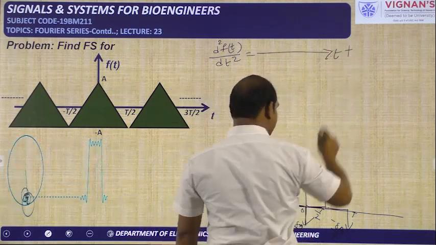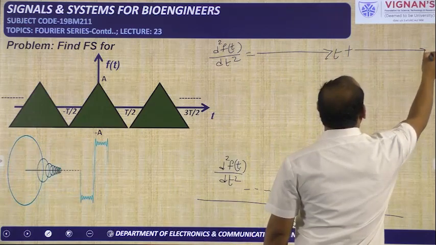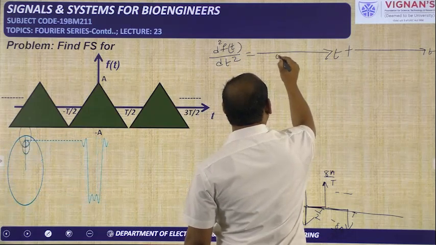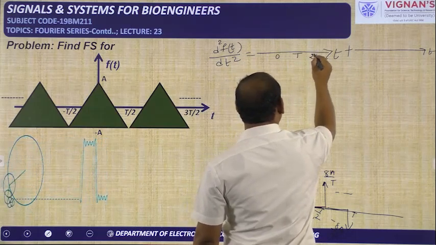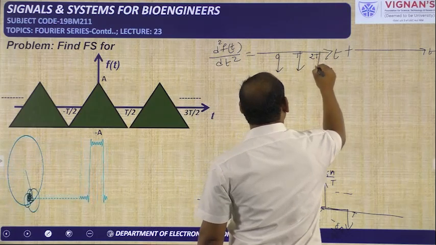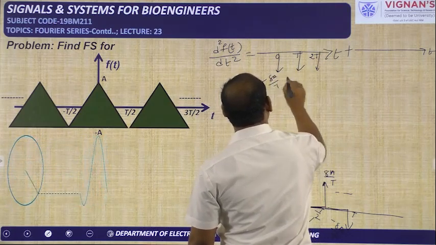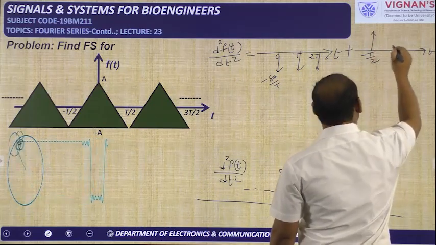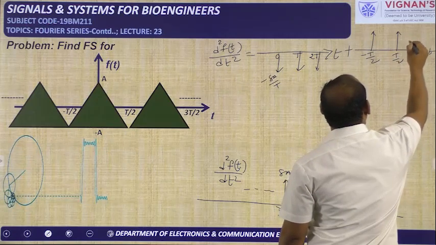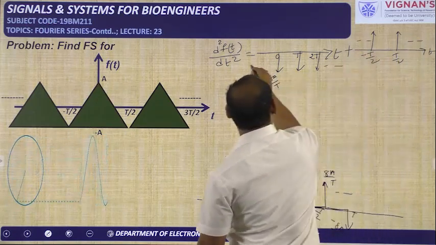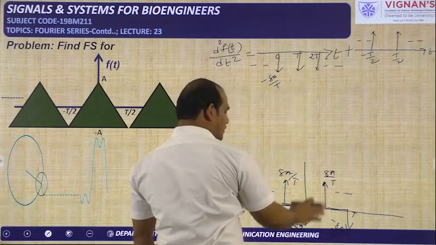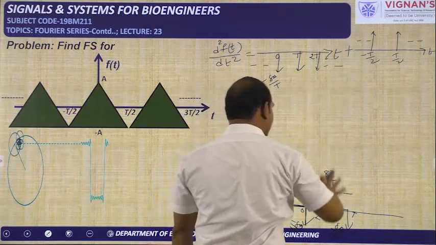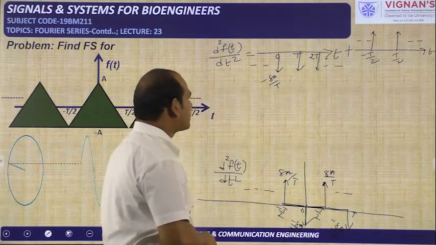I will take this signal as the sum of two signals. On the axis we have 0, T, next 2T, and we have the impulse train like this, with minus 8a by T as the strength. Next, at minus T by 2 one impulse is there, next at T by 2 another impulse is there, and it is continuing like this. These impulses are also continuing. This is the impulse train we have taken from below the x-axis. This is the impulse train we have taken from above the x-axis. If you add these two, you will get this one. That means the linearity property is also being applied.